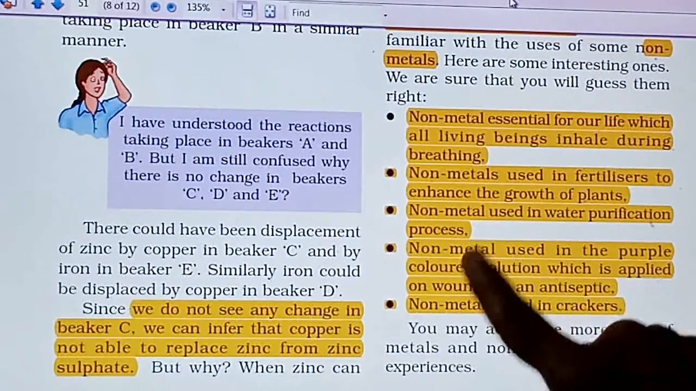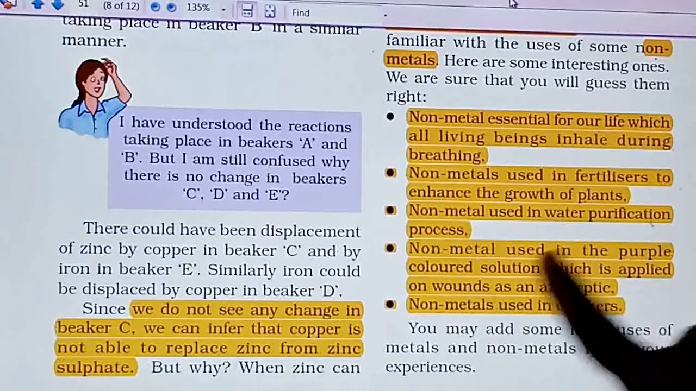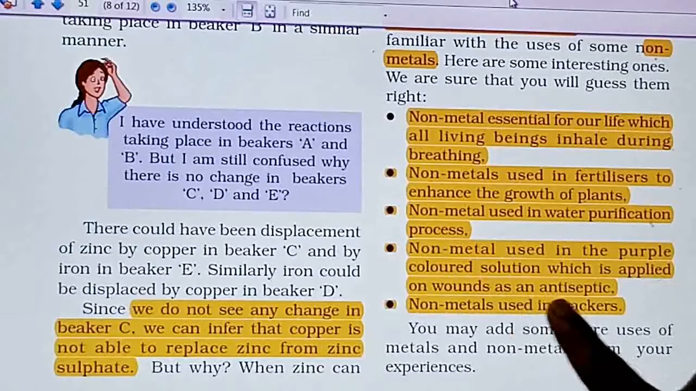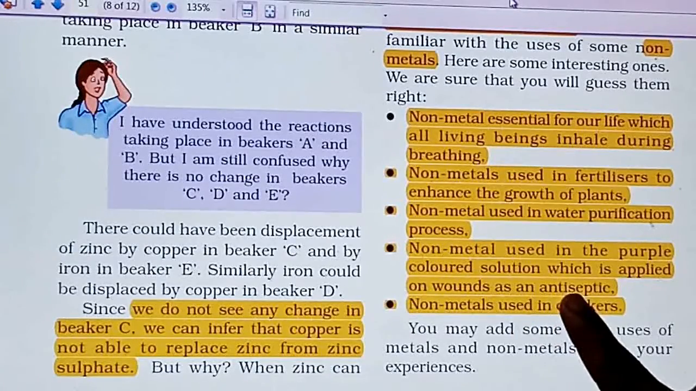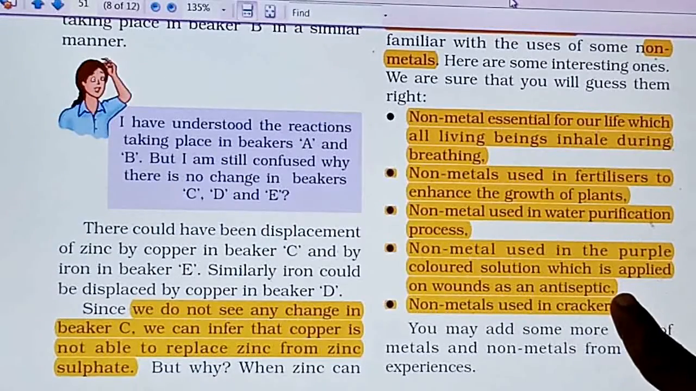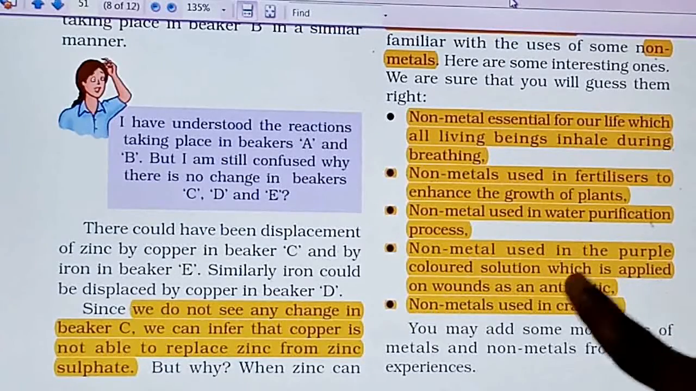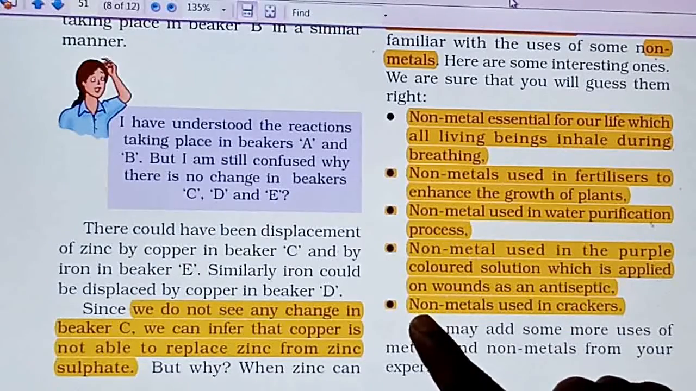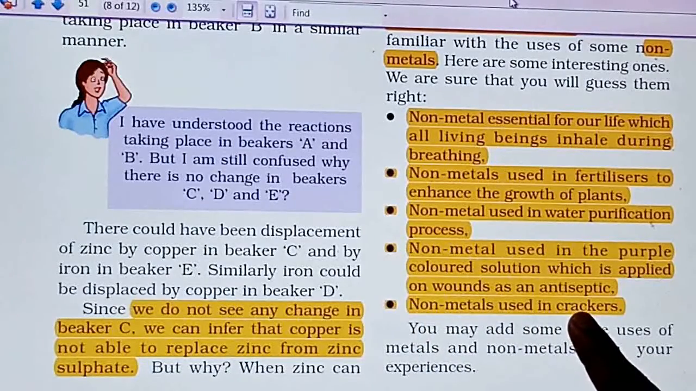Chlorine kills the microorganisms. Non-metals used in the purple colored solution which is applied on wounds as an antiseptic, that is, the non-metal used to cure wounds, is nothing but iodine, right? You know we apply iodine on wounds, or in school whenever you get hurt, iodine will be applied. Now non-metals used in crackers, to burst them, that is nothing but sulfur. Sulfur is the non-metal generally used in making crackers.